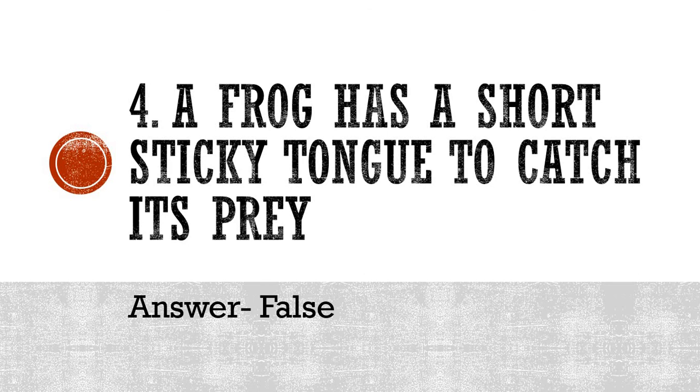This is false. Now you will say, oh sir, I have written true because frogs have the sticky tongue and they catch their prey, you have shown us the picture and so on. But if you read the statement carefully, a frog has a short sticky tongue? No, they have the long and sticky tongue. So even if one word is wrong, the statement is wrong, it is false, isn't it? So if I give you that the frog has a long sticky tongue to catch its prey, then it is true. But here the word short is used, so this statement goes false.